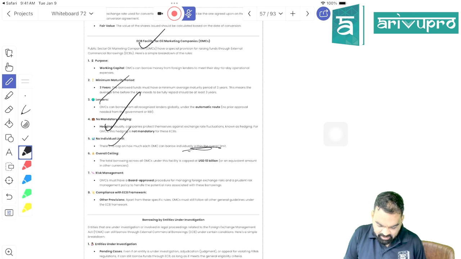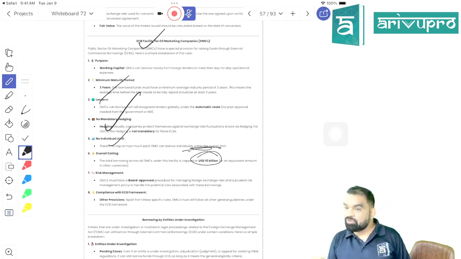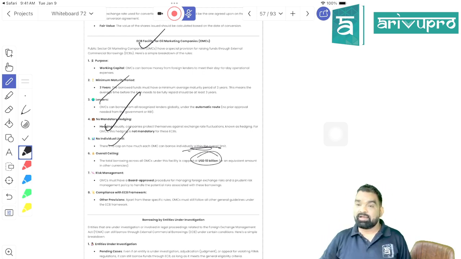There is no cap on how much each oil marketing company can borrow individually. Overall ceiling: the total borrowing across all oil marketing companies under this facility is capped at US dollar 10 billion. Individually there is no limit, but all oil marketing companies working in India can maximally raise how much, beta? 10 billion US dollar.